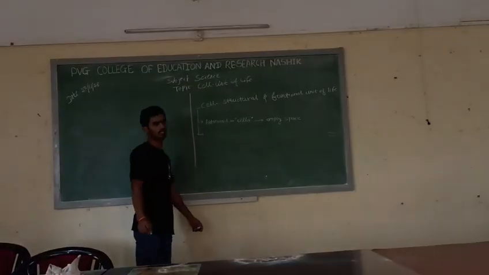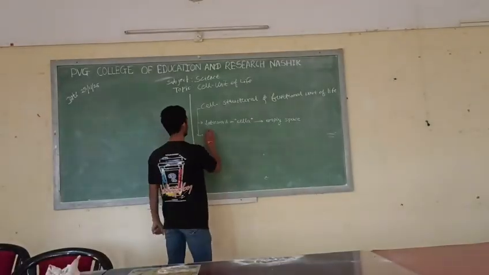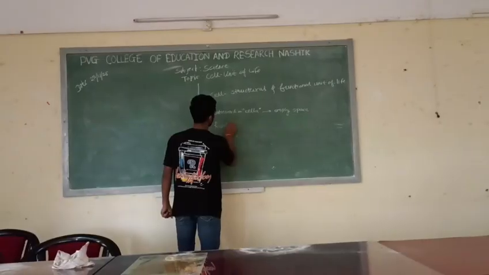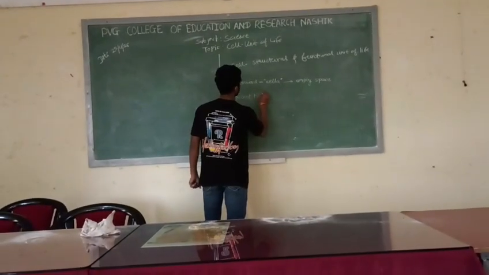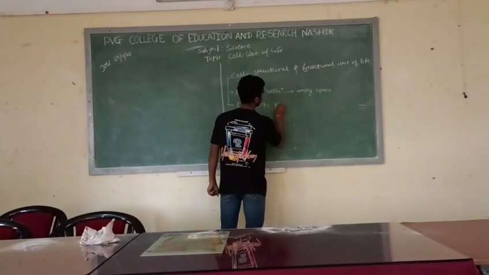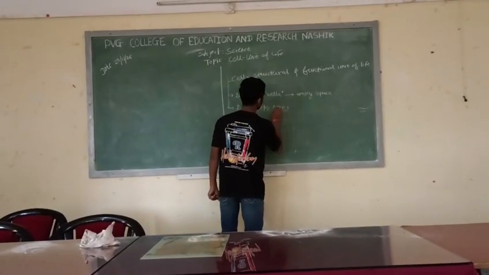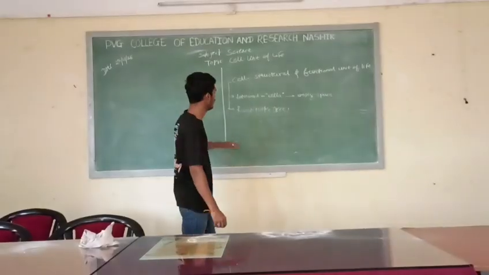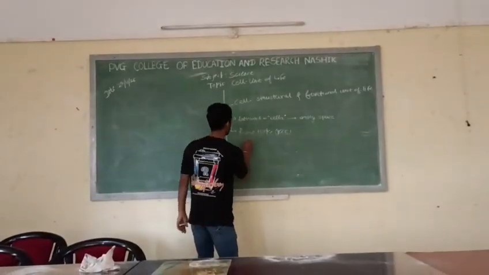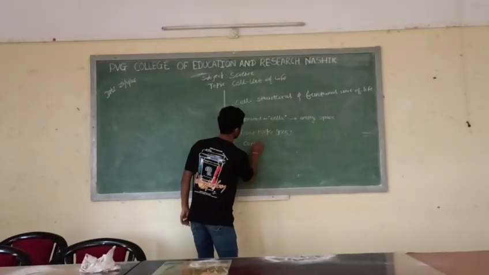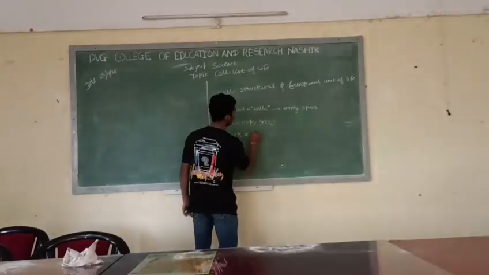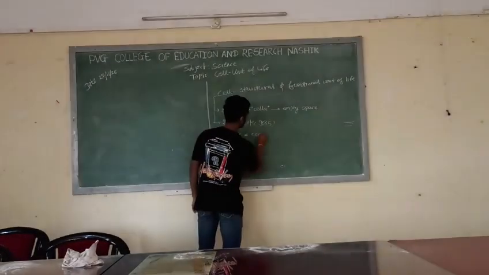Now who discovered cell? Robert Hooke, scientist Robert Hooke. Does anyone know in which year? It is 1665. In 1665, Robert Hooke observed a cork cell under a compound microscope.